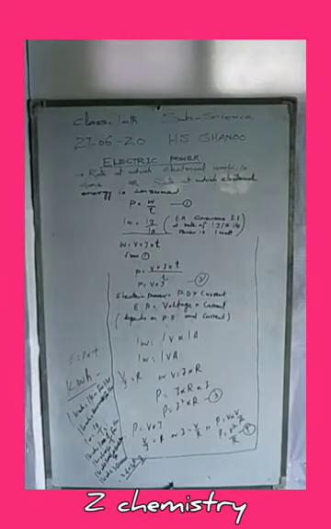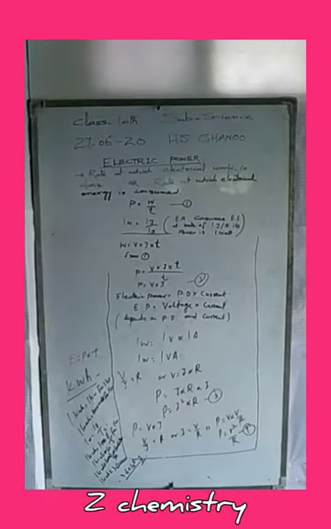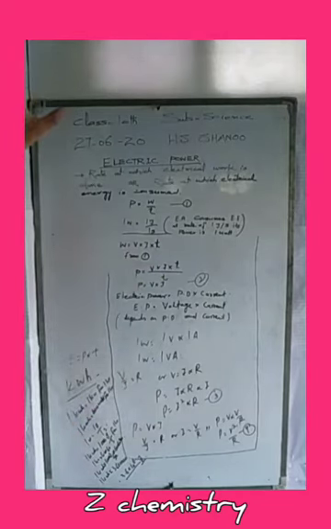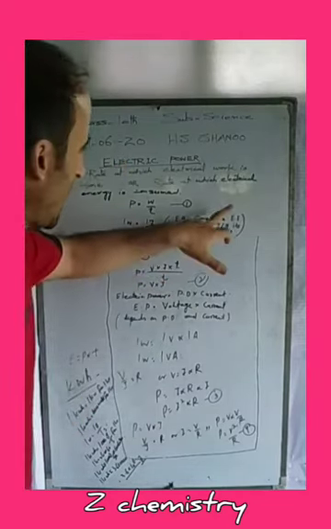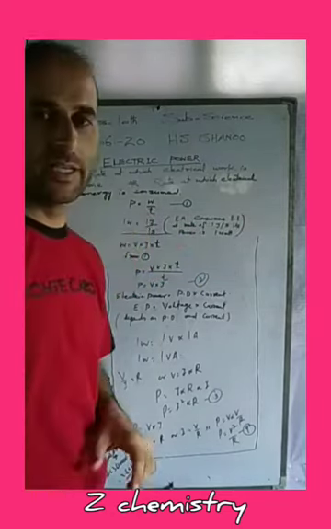This electric power can also be defined as follows: when an electric appliance or device consumes electric energy at the rate of 1 joule per second, its electric power is said to be 1 watt.